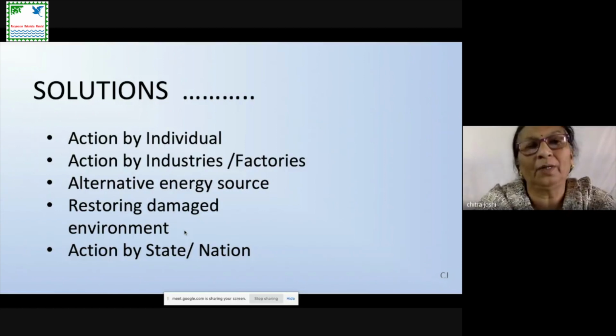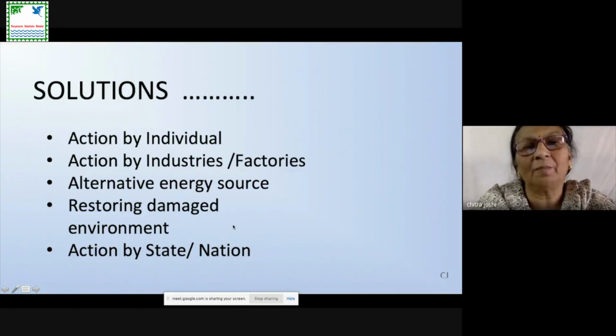But you have to take care of the aquatic life inside those lakes or rivers. You must know at what pH these animals will not get disturbed. Accordingly, only that much quantity you must add to restore the damaged environment. Now, action by state and nation.